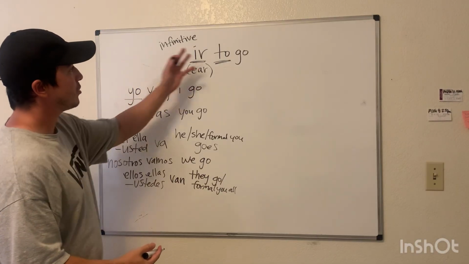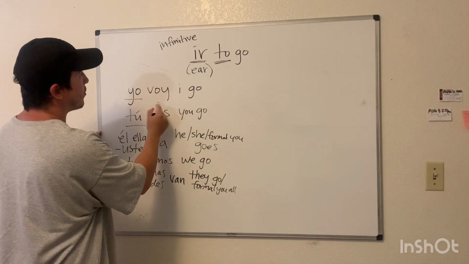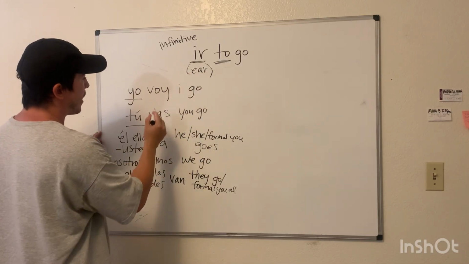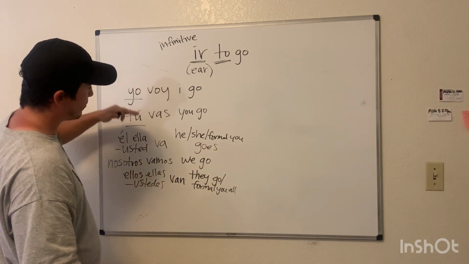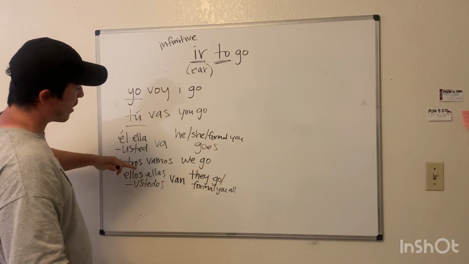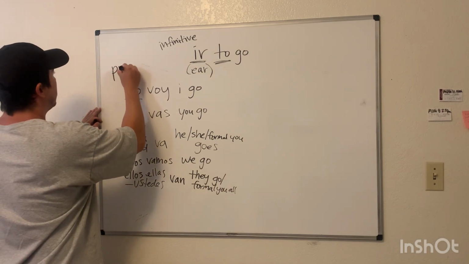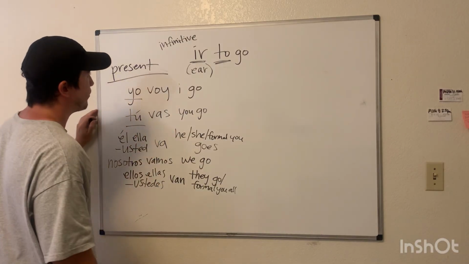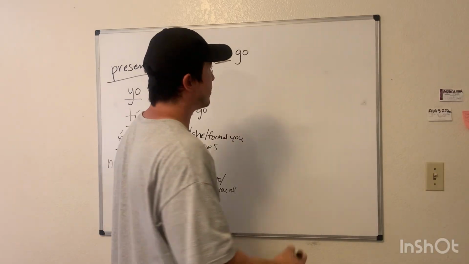Ir, to go. Yo voy is the conjugated form of the infinitive. So you conjugate ir and you get voy, vas, va, vamos, van. Voy, vas, va, vamos, van. And this is all presente. Present tense.